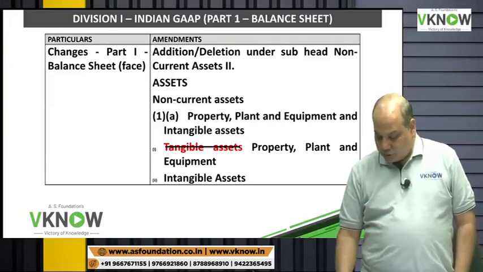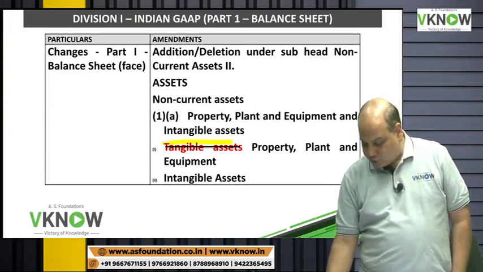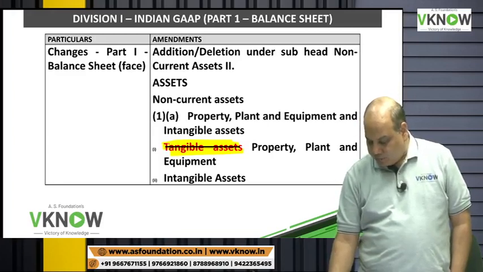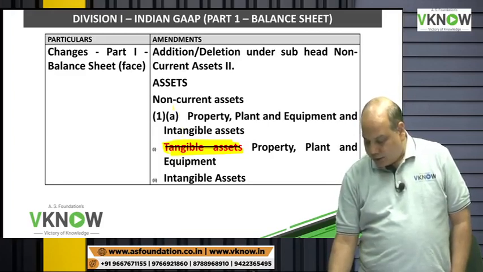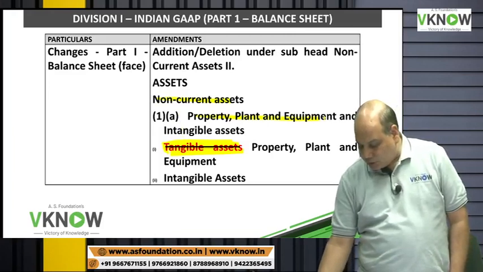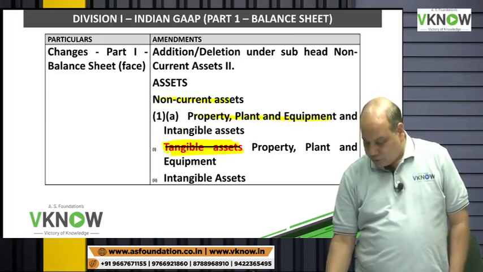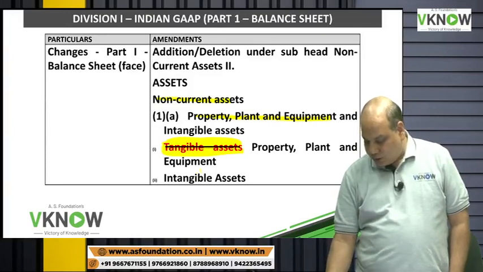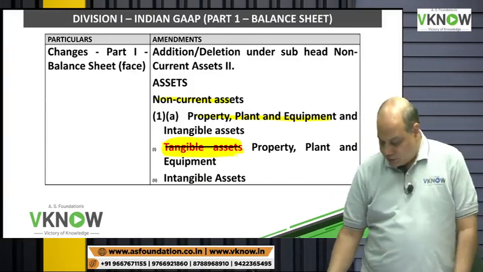However, for intermediate student, earlier Schedule 3, Division 1, in the heading non-current asset, there was a line called fixed asset.